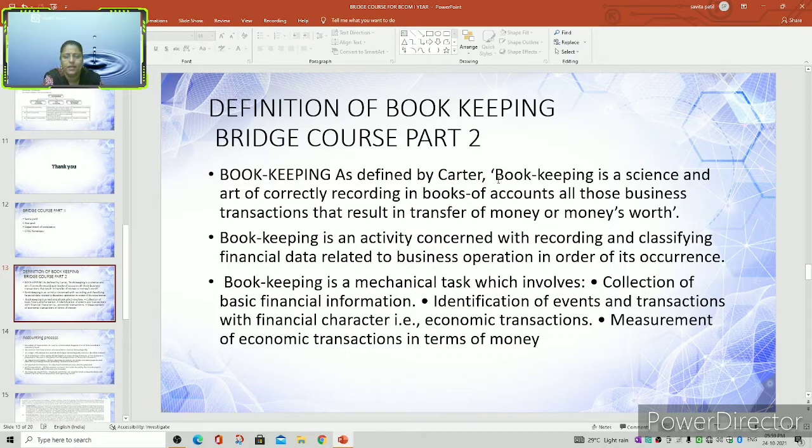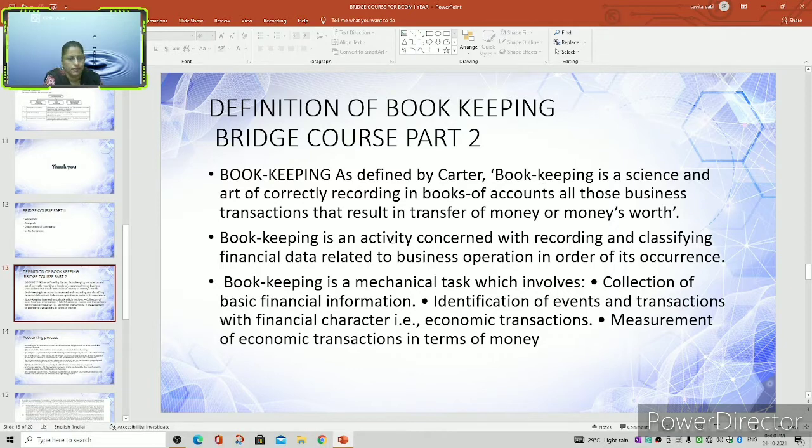Students, here we can understand that bookkeeping is a science because under financial accounting some principles are there. We have to follow the different principles, and according to that we have to record the business transactions. That's why we can say it's a science and art. It is the systematic, correct recording in the books of accounts of all those business transactions that result in transfer of money or money's worth. This is the beautiful definition given by Carter.